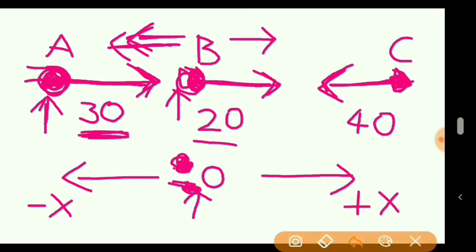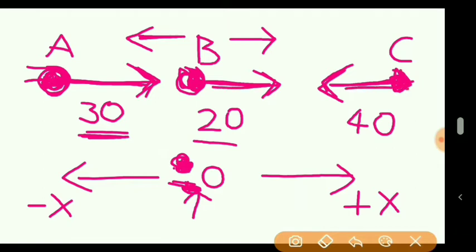Similarly, if B is observing C, remember students, this person B is observing C. You can see both are in opposite direction. So for this person B, this car C tends to move towards B, but as both are in opposite direction, 40 plus 20 is 60.